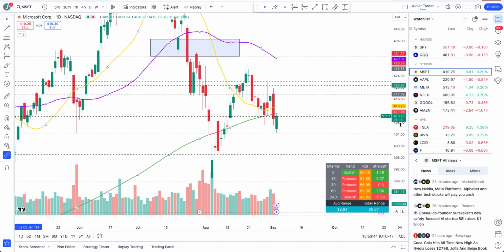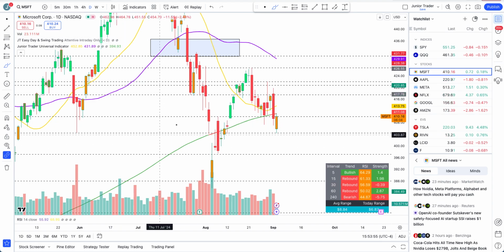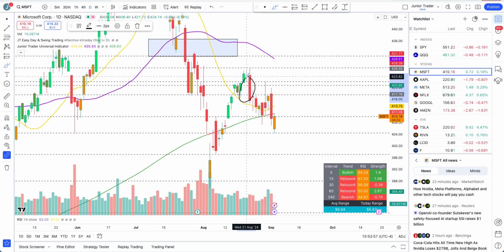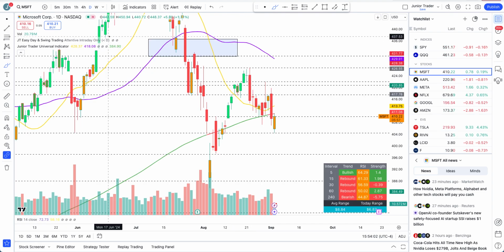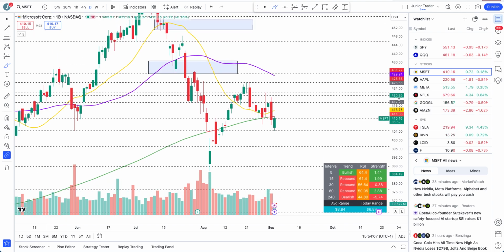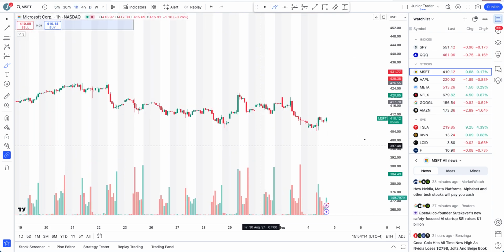Microsoft. So Microsoft gapped down, but it's coming back up, and it's rejecting underneath the 200 days moving average. Unfortunately, it's just a rebound. As long as we stay below it, technically, guys, the structure on this is still bearish. It's not bullish. It broke the structure back over here. For this one to get back to the upside, it has to first at least get above the 200 days moving average in the overall structure. Otherwise, no.